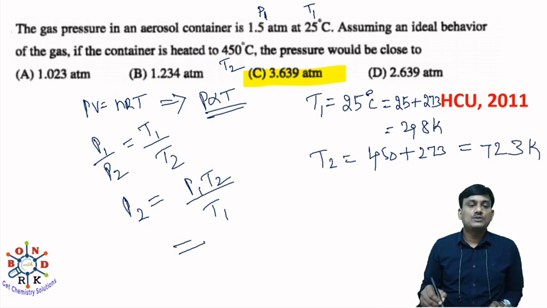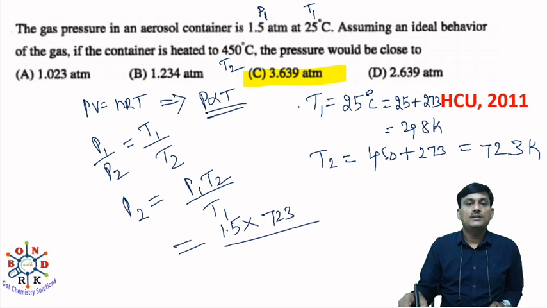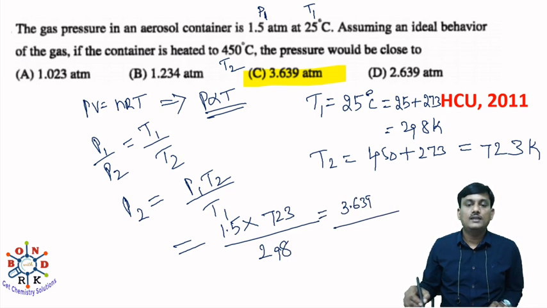So if you substitute, P1 is 1.5 atmosphere, T2 is 723 divided by 298, you will get 3.639 atmosphere.